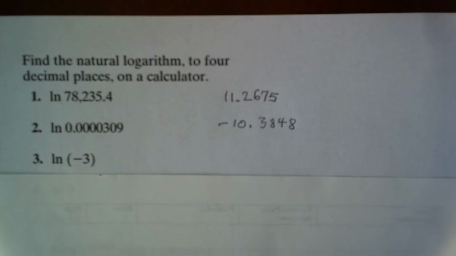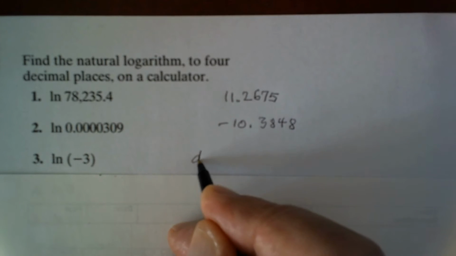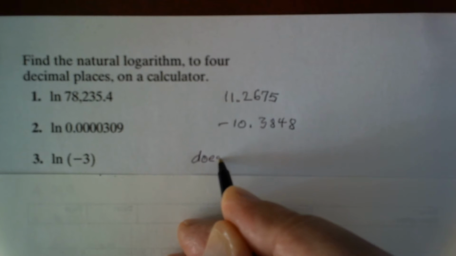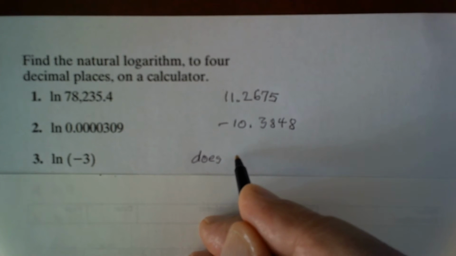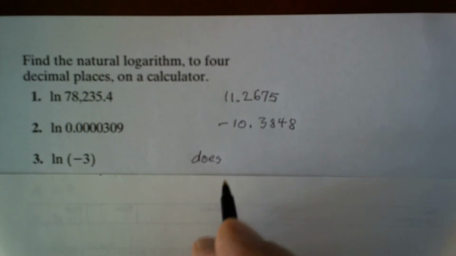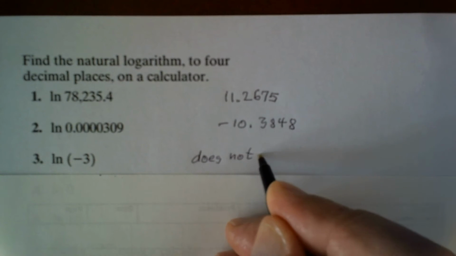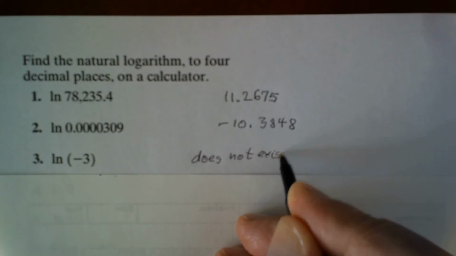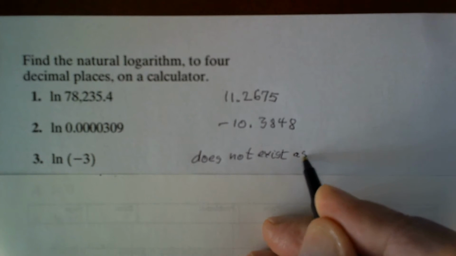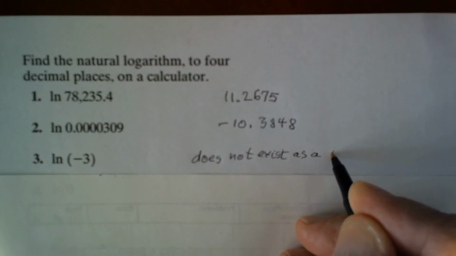And the natural log of minus 3, of course, does not exist. Remember that we can only compute logs of positive real numbers. It does not exist as a real number.